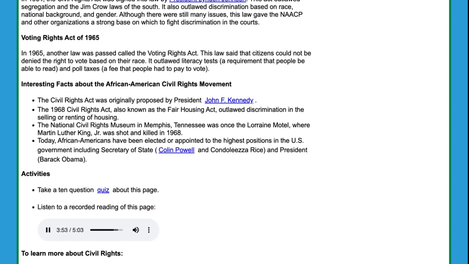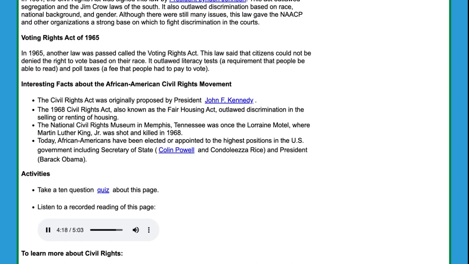Voting Rights Act of 1965. In 1965, another law was passed called the Voting Rights Act. This law said that citizens could not be denied the right to vote based on their race. It outlawed literacy tests, a requirement that people be able to read, and poll taxes, a fee that people had to pay to vote.